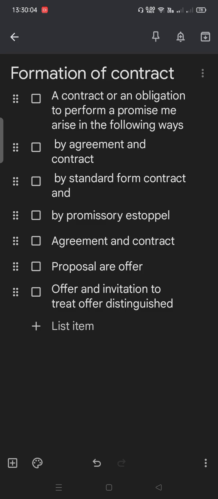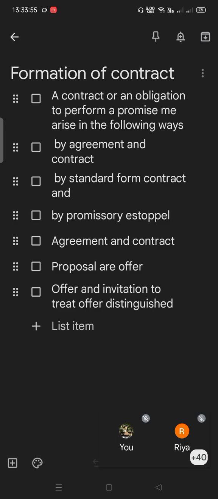So what is the meaning? The first part of the section talks about which agreements are treated as contracts. All agreements are contracts if they are made by: number 1, the free consent of the parties; number 2, the parties who are competent to contract; and number 3, a lawful consideration and a lawful object. The last one is that the agreement is not expressly declared to be void. These are the criteria mentioned under section 10.